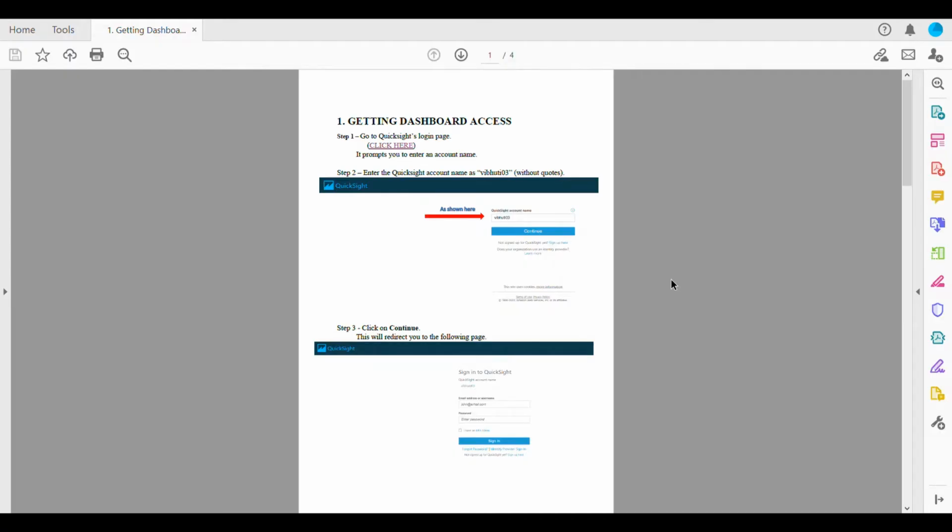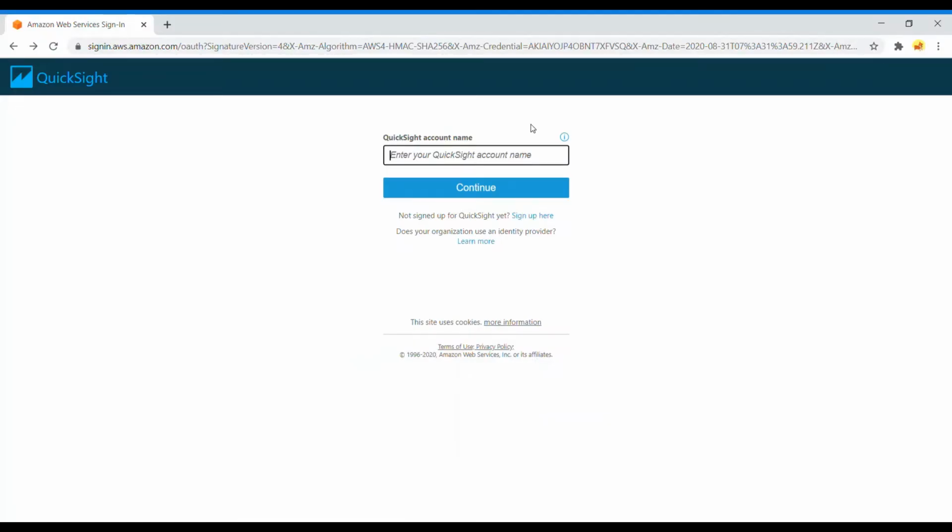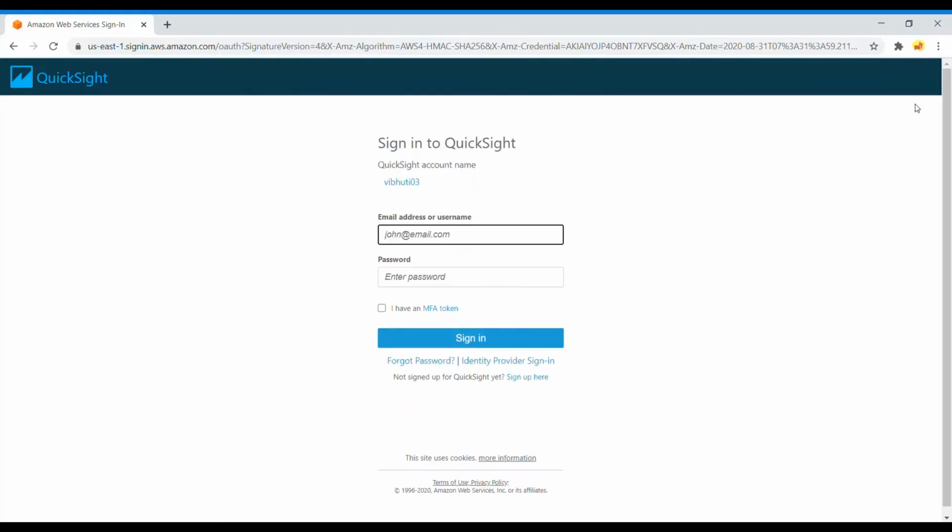For getting started with the project, we first need to log in to the QuickSight account. For this, you simply need to click here and you would be redirected to this page. In the QuickSight account name, enter VIBHUTI03 and then click Continue.